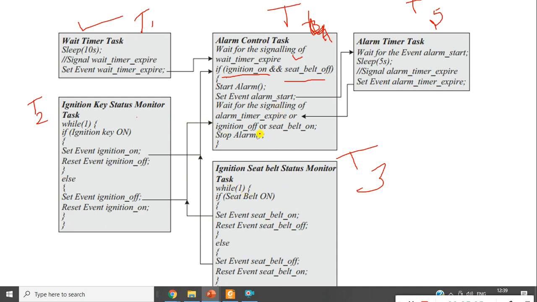If the seat belt is not fastened, then I set the alarm, so from here the job is switched to T5. This will be continuously monitored for 5 seconds. At the same time, when the event timer expires, it has to check conditions like whether the ignition is off, the seat belt is on, or the timer is off or on.